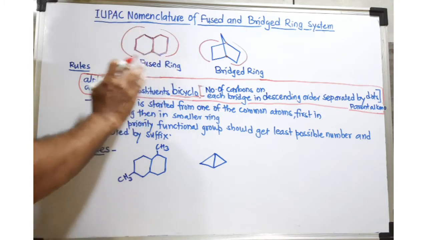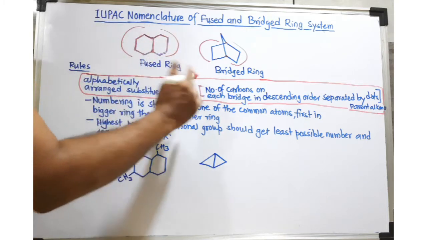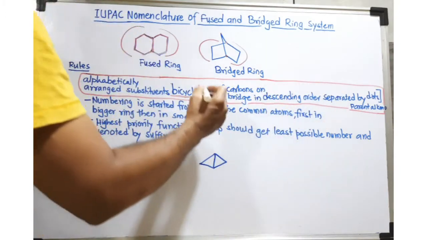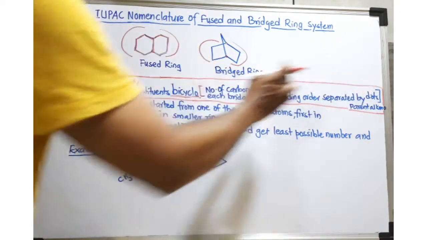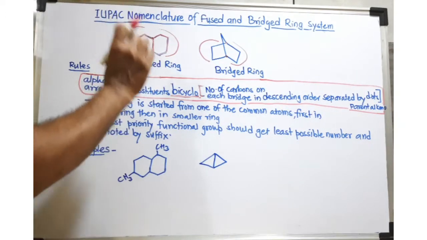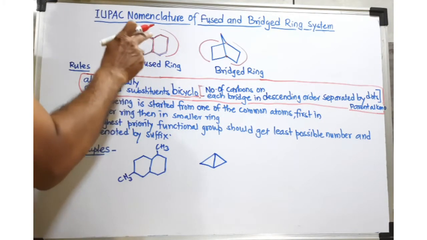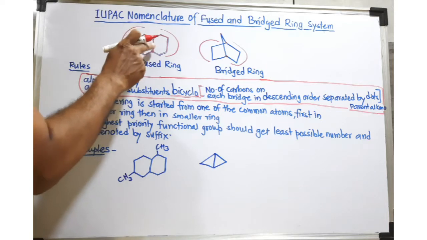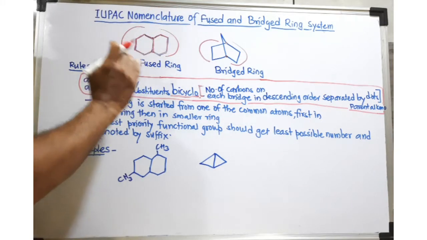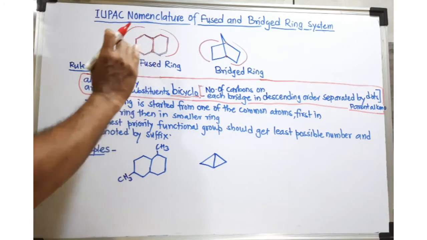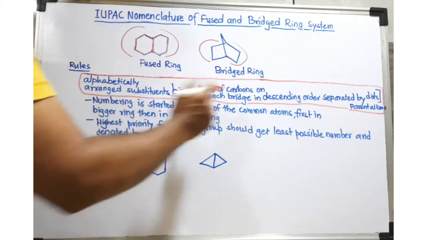Now there are 3 bridges, so there will be 3 numbers inside the square bracket, and each number shows the number of carbons present on each bridge. If there is no carbon, then you have to write 0. In this bicyclo compound, you have to arrange those numbers in descending order.